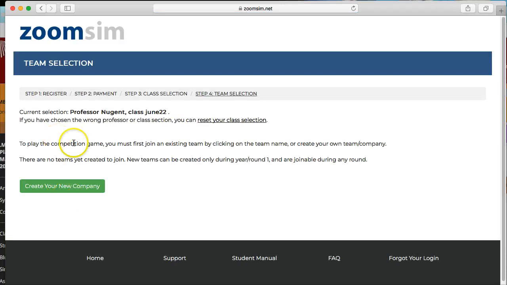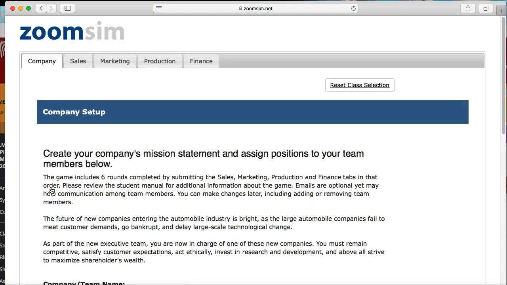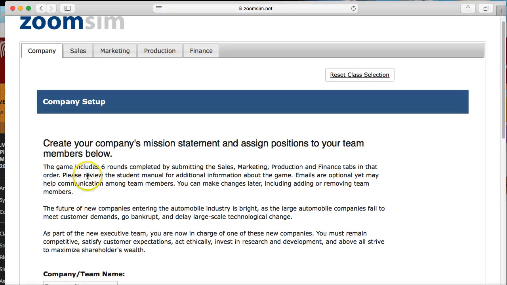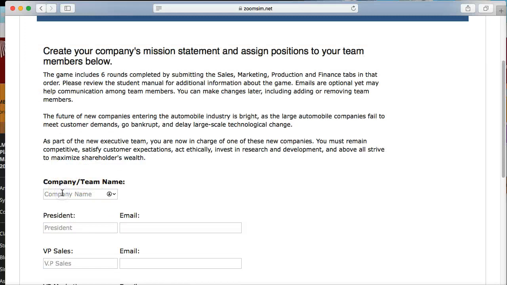And you're going to have to create a new company. There may be some companies listed here from other players. You don't want to choose those companies. You need to create your own company. So don't hijack or join someone else's team without their permission. You have to create your own team. So you want to put in a company name.